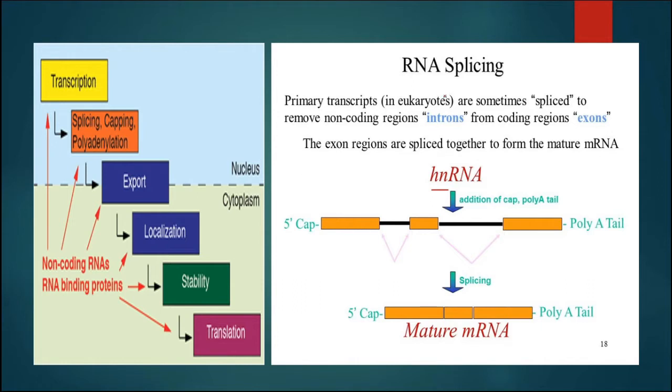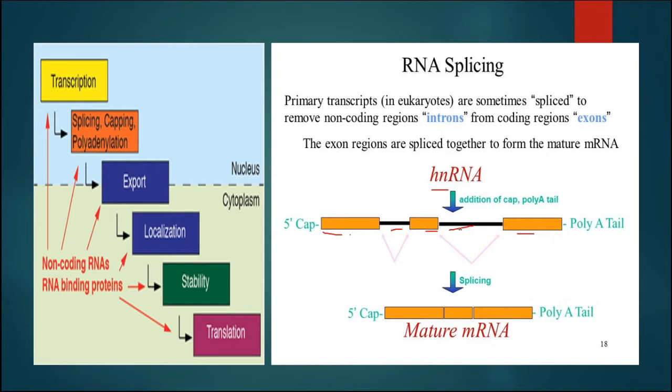Splicing means, as we have already discussed, that the exons are joined and introns are removed. That is, the non-coding region will be removed, and only the exons will be joined to make a mature mRNA. Here we can see this portion. This is exon, this is intron, again this is exon, intron, exon.